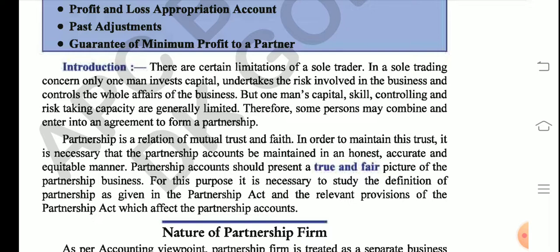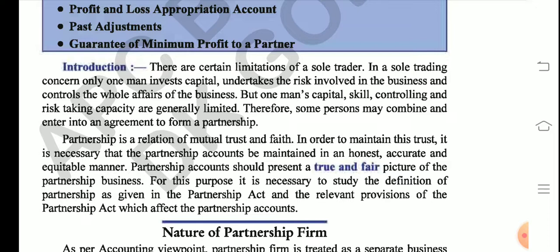We only contribute capital. That is, all the partners contribute capital and they start the business. And over the years, all the partners distribute profits or share losses among themselves according to a pre-decided profit sharing ratio. So I'll be talking about all that, and we need to understand all this for the practical portion also. So partnership is registered under the Partnership Act 1932.